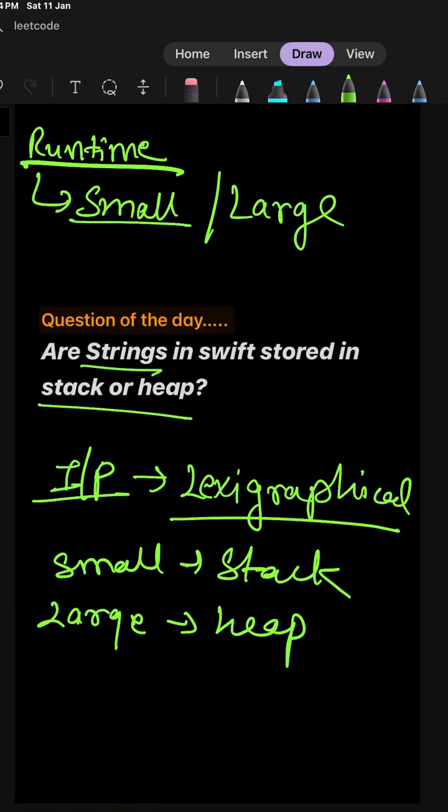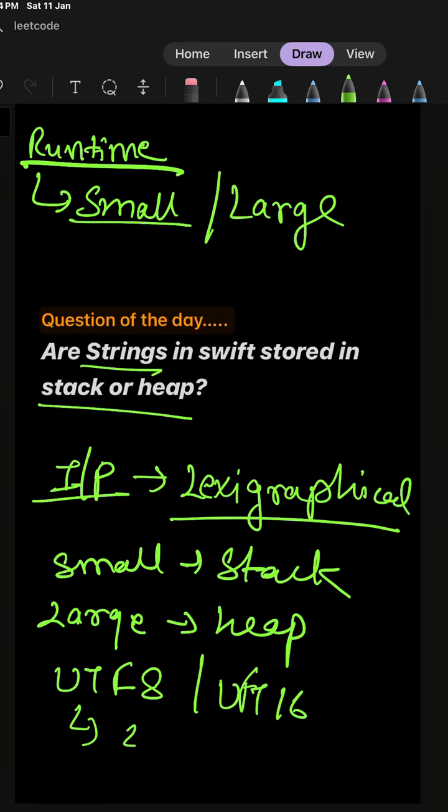If the string is of a very large size, let's say we are using UTF-8 encoding or UTF-16 encoding, then depending upon whatever characters it stores, every character in the string has some size. Let's say it has 4 bytes of size, like an emoji, and there are 5 emojis that we are sending in the string, so 4 into 5 makes it 20 bytes. So those 20 bytes might be stored in the heap memory.